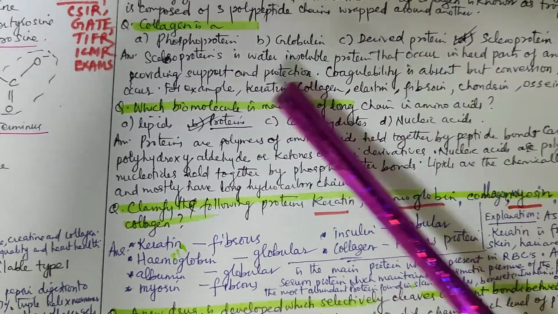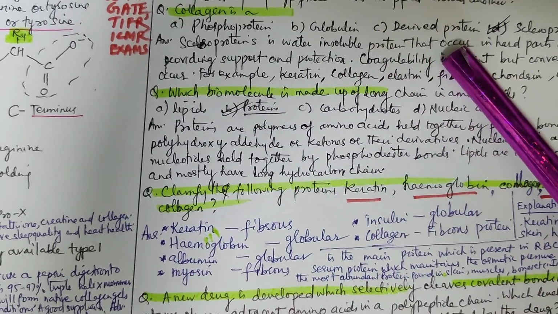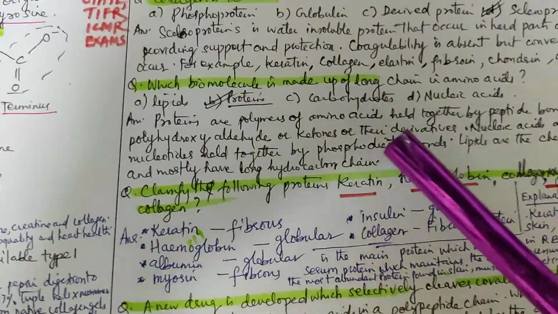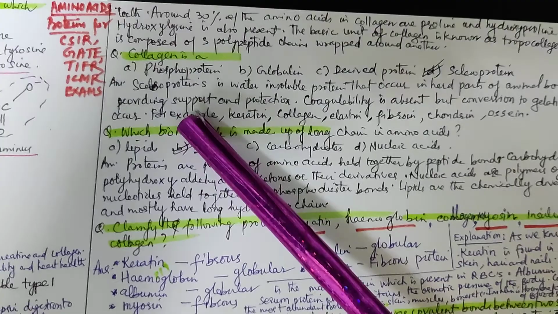Now the next question is, collagen is what? Some options are given: phosphoprotein, globulin, derived protein, scleroprotein. Collagen is a scleroprotein when we choose the option out of these 4 options.